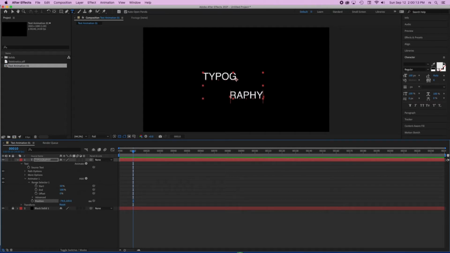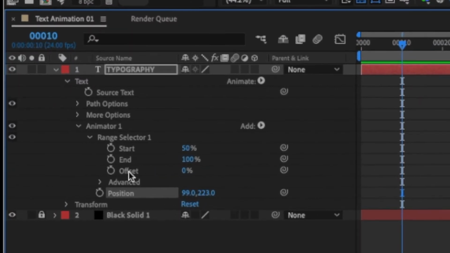So I can do all this. Now that I have control of what parts of the text are going to be animated, I can do specific things. One of those things I can do is use the offset. The offset right now, as you can see, is 0%. That means it's taking the range value from 50 to 100 as it is in there.